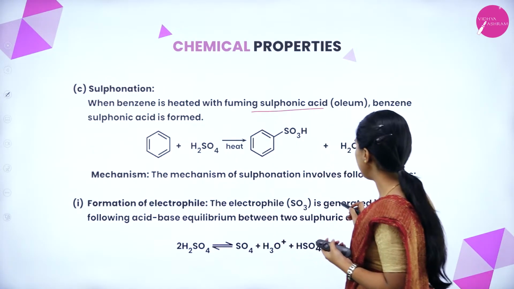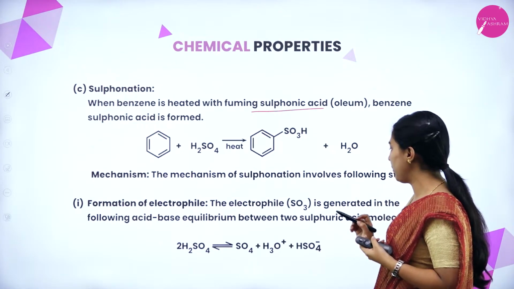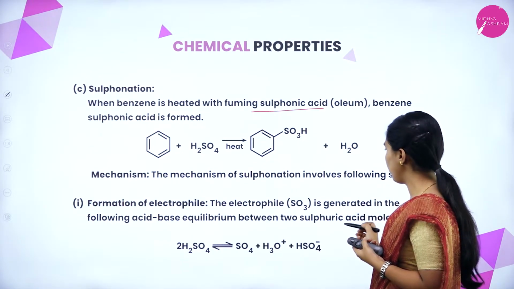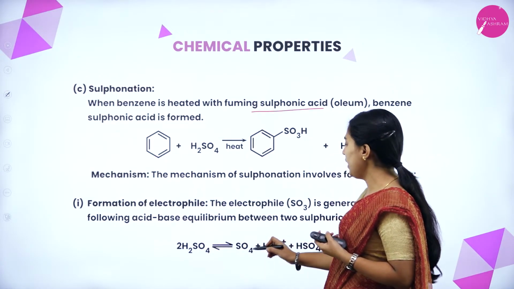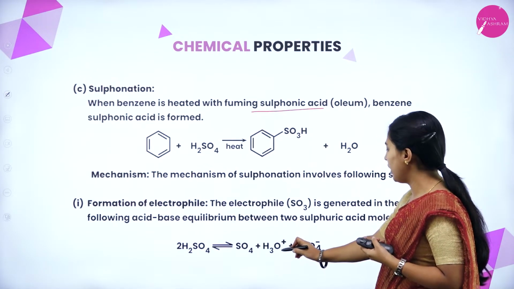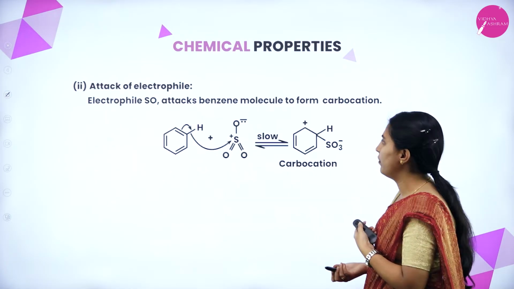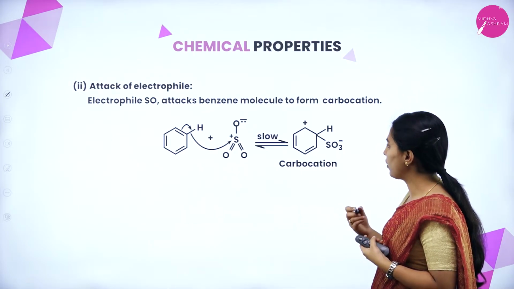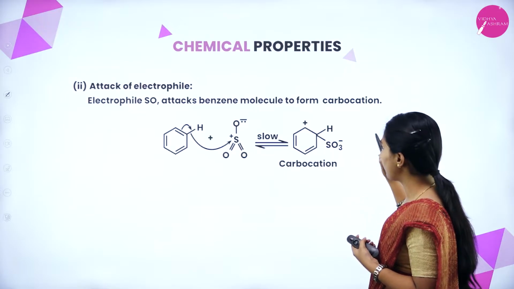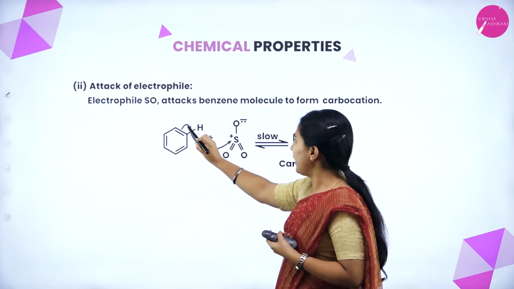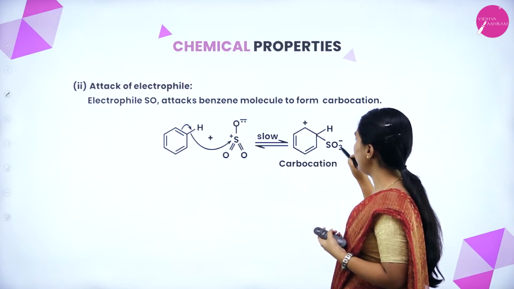The electrophile SO3 is generated in the following acid-base equilibrium between two sulfuric acid molecules. See here, two sulfuric acid molecules are there. That will give SO3, H3O plus and HSO4 minus. Here, attack of electrophile: electrophile SO3 attacks the benzene molecule to form a carbocation. See here, the attack of electrophile will be shown here, and the carbocation will form.